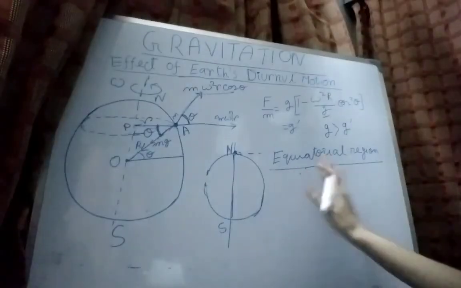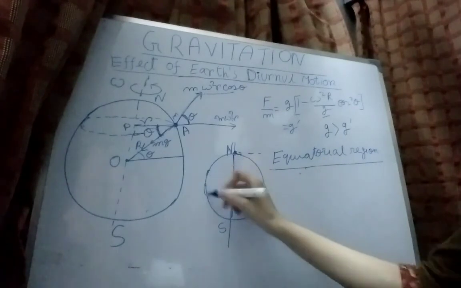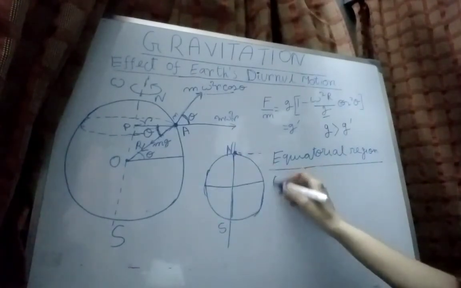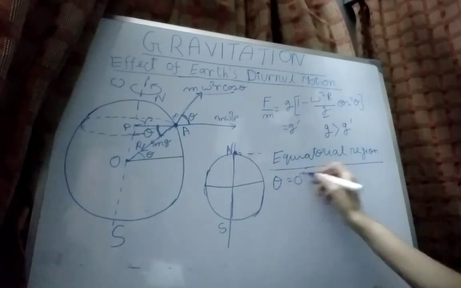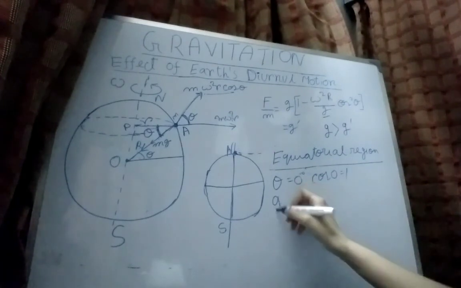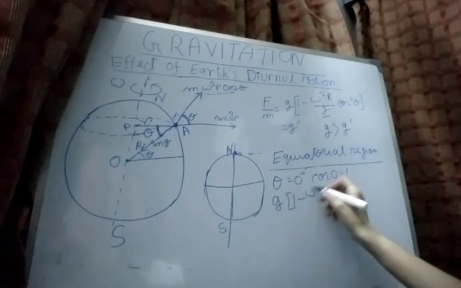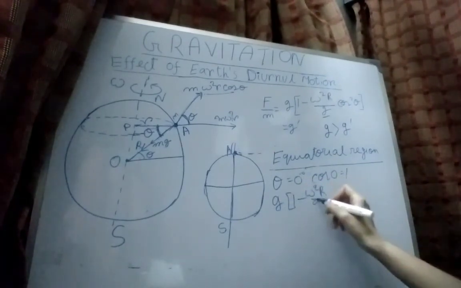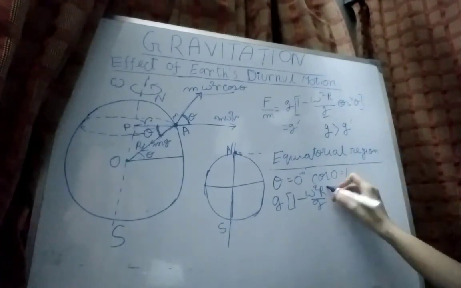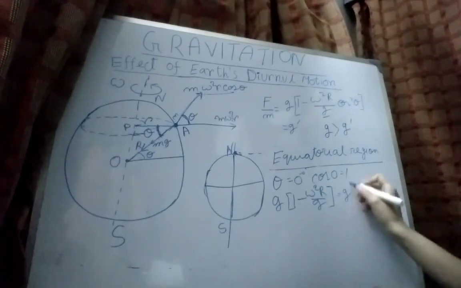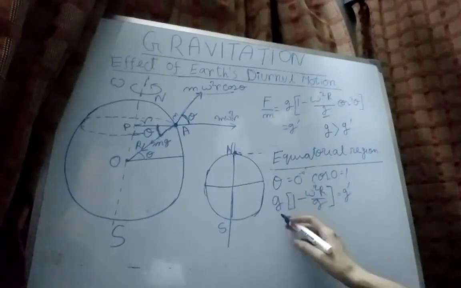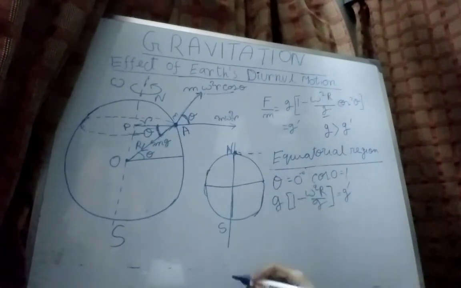Now, for the equatorial region, the latitude is 0 degrees, that is cos 0 equals 1. So this equation becomes g into 1 minus omega square R by g, as cos square theta equals 1 now. This is g dash. So here we can see that the reduction in gravitational acceleration is maximum in the equatorial region.